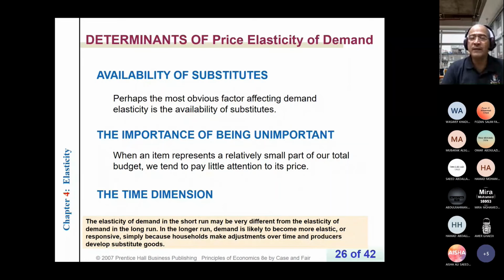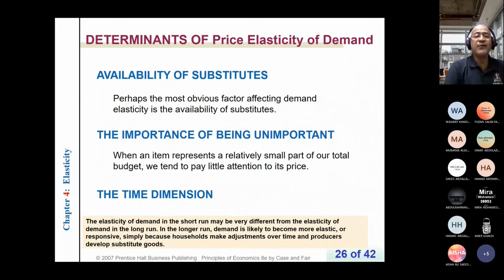So for the whole country, there will be a huge change or decrease in quantity demanded for real properties if the price increases. So demand tends to be more elastic if the cost of an item is important relative to our budget.